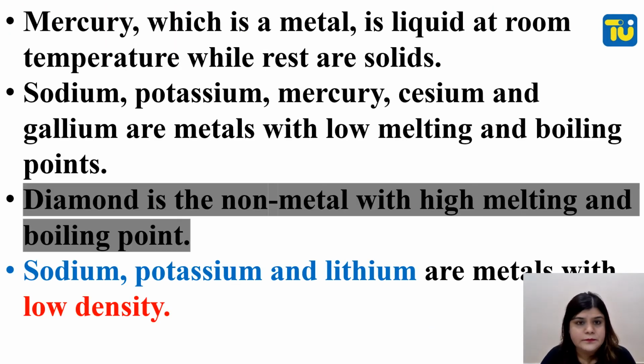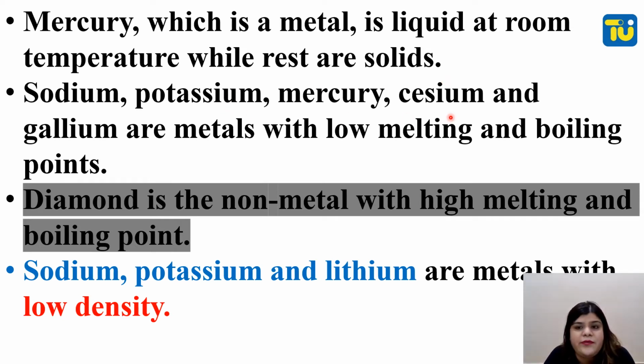Then mercury, which is a metal, is liquid at room temperature while the rest are solids. See, because of the property of mercury that it is a liquid at room temperature, we use it in thermometers also. So mercury is an exception because it's a metal which is liquid at room temperature.